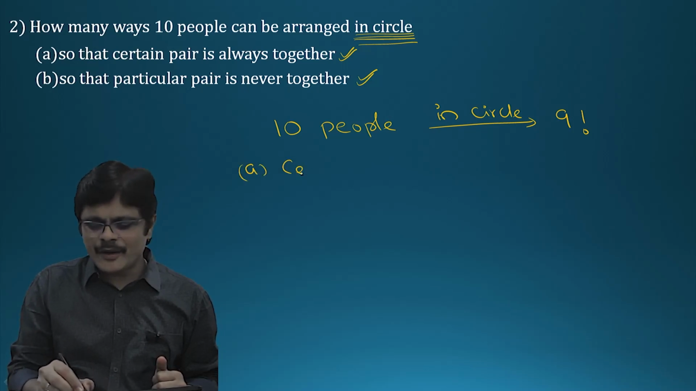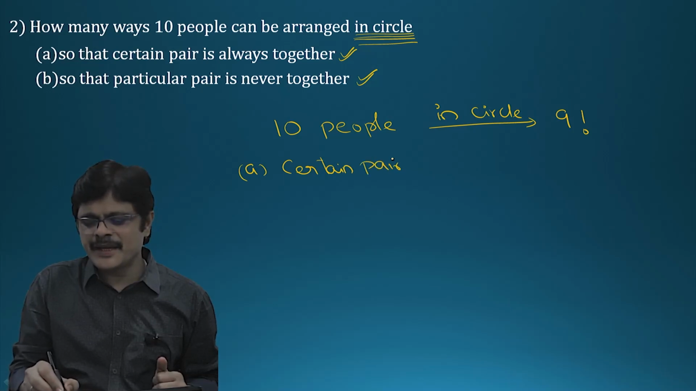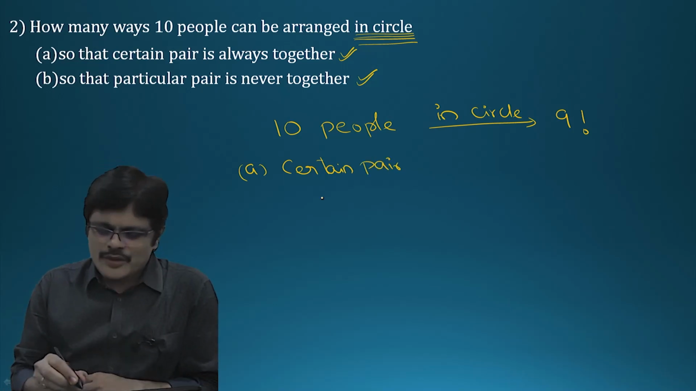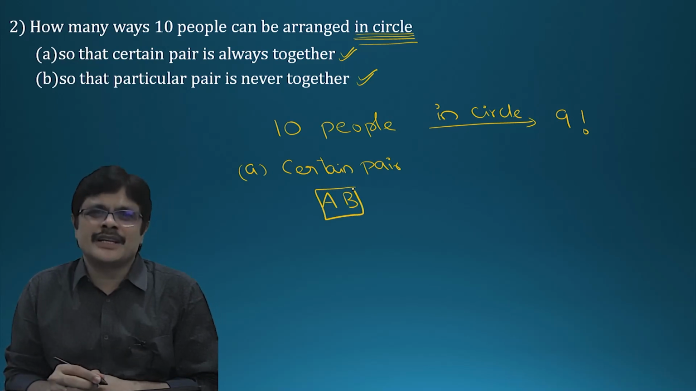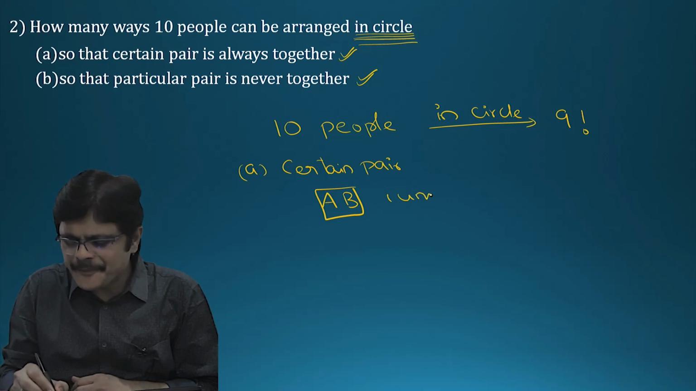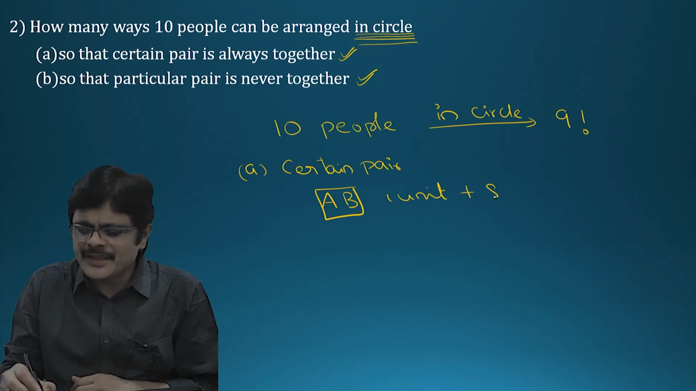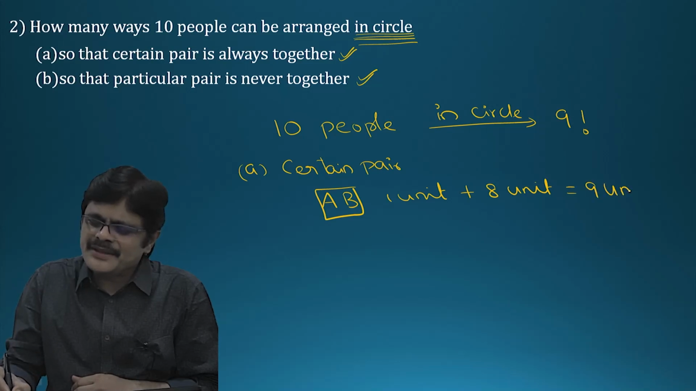Certain pair always together. Let us take the certain pair as AB. You want them to be always together, so they are 1 unit. Remaining how many? 8. So total 9 units.